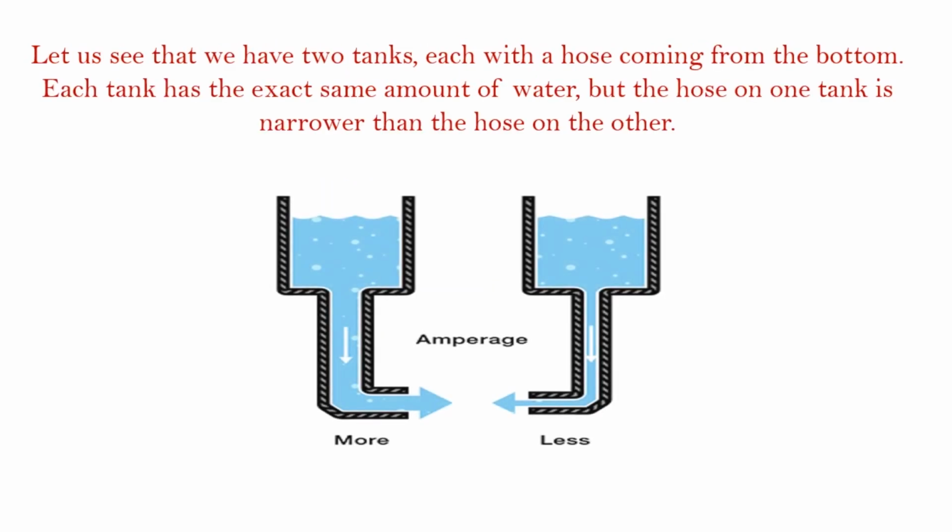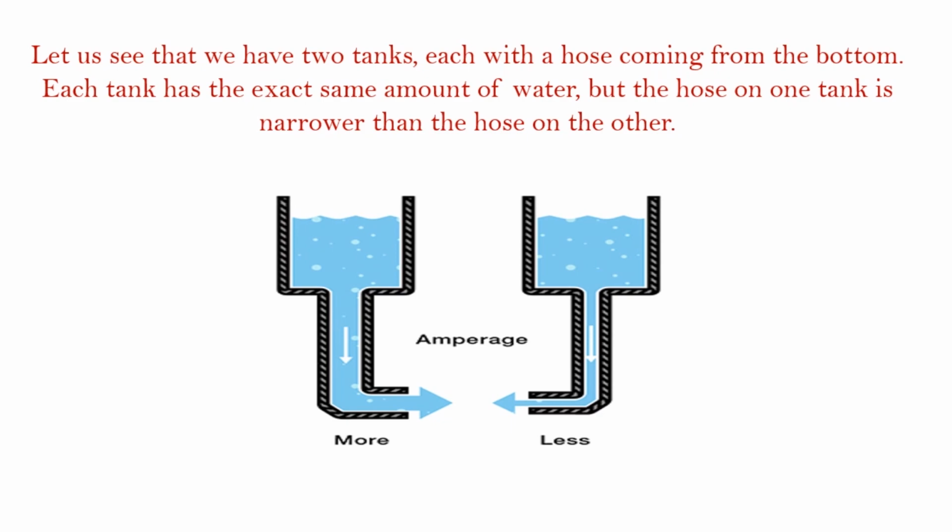Let us consider the amount of water flowing through the hose from the tank as current. The higher the pressure, the higher the flow and vice versa. With water, we would measure the volume of the water flowing through the hose over a certain period of time. For electricity, we measure the amount of charge flowing through a circuit over a period of time. Current is measured in amperes.